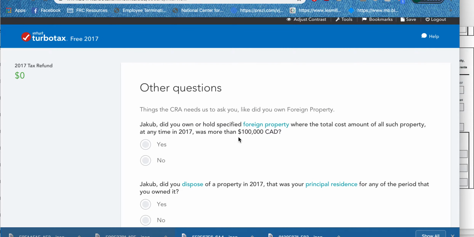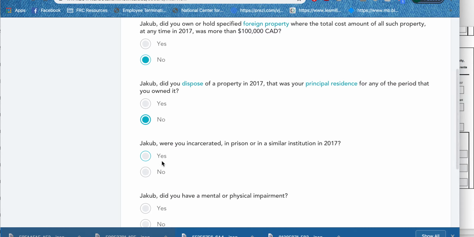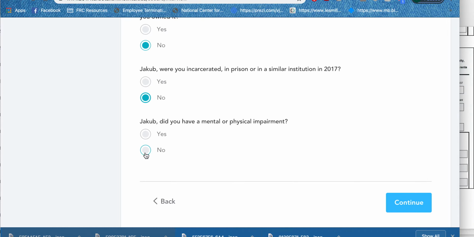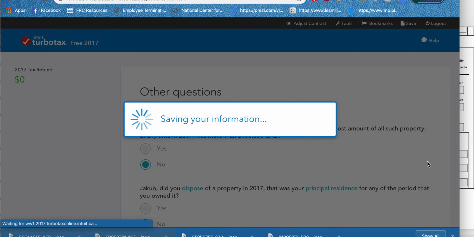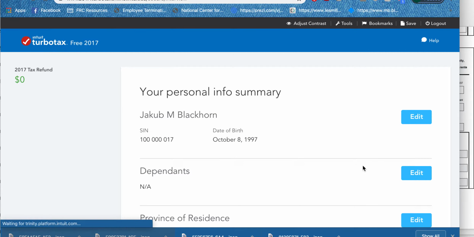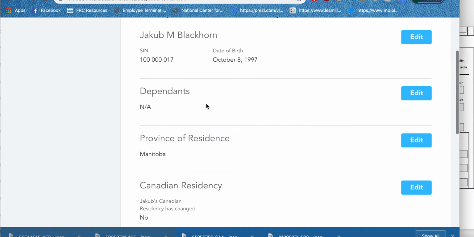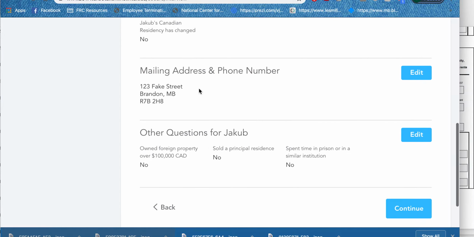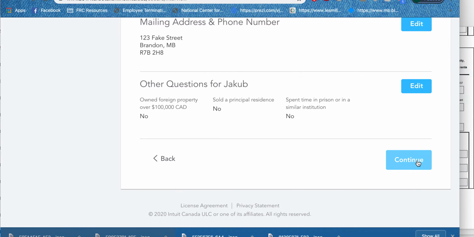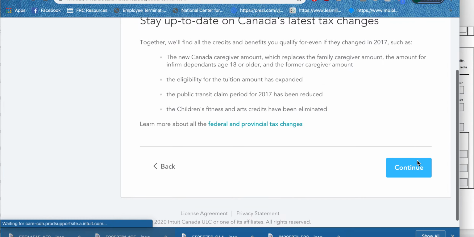Okay, did Jacob hold foreign properties? This is just some other random questions. Did he dispose of property? Were you incarcerated? Do you have a mental or physical impairment? So if you were to answer yes to any of those, it might take you in a different direction. Okay, I've got his information in. He's got no dependents. Again, that might be a deduction if you went that direction. This is just a simple single person's T4.